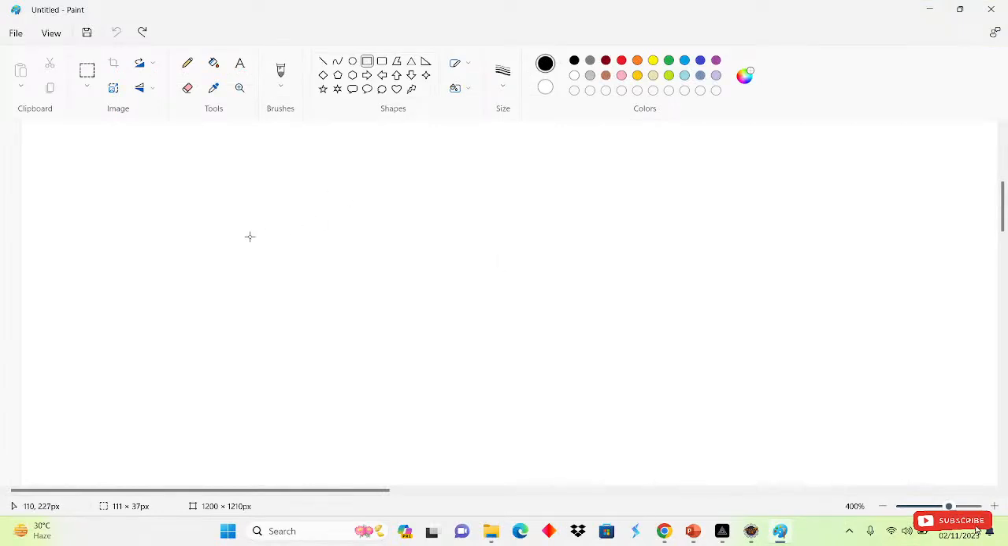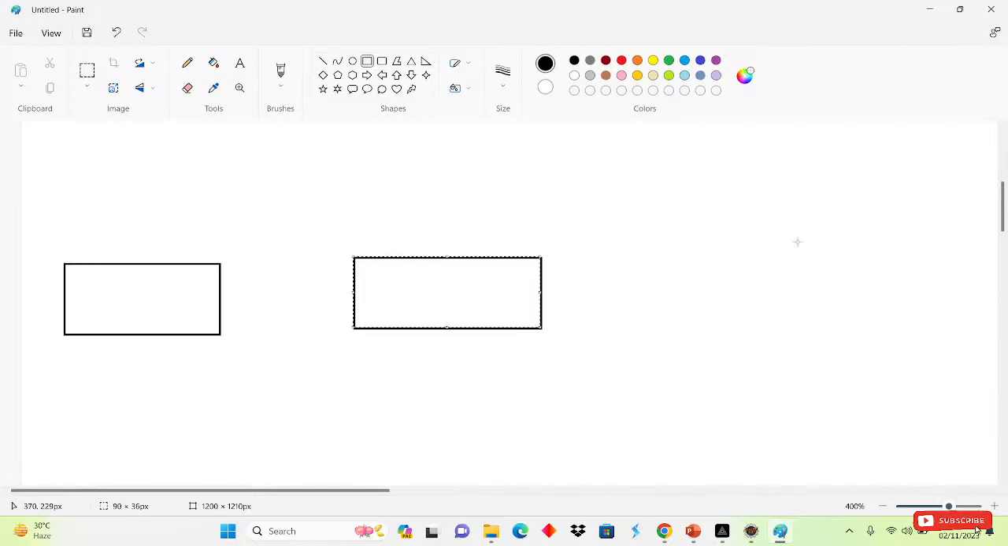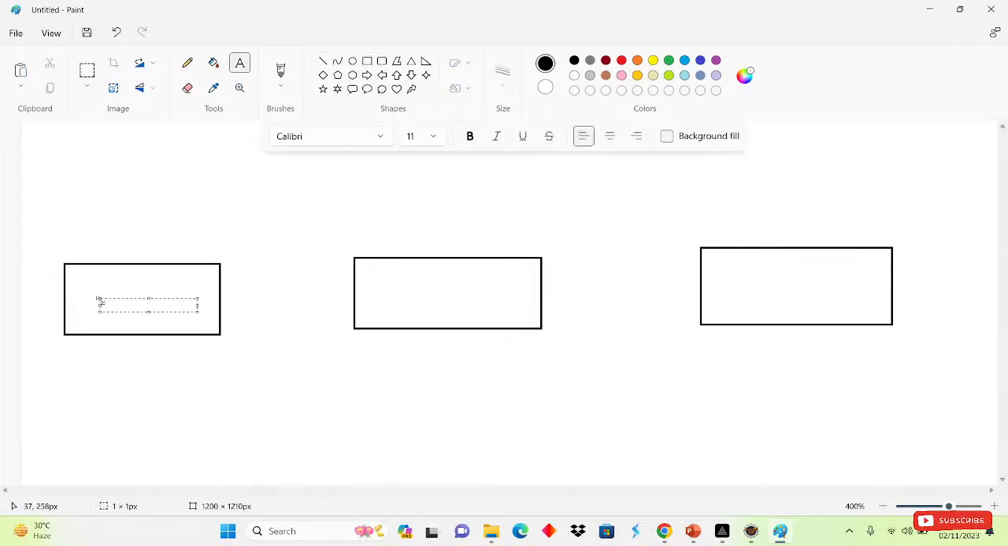Okay, so we will take one scenario. Suppose this one is one box, and this one is another activity, and this one is another activity. This is our daily routine. First we will wake up.